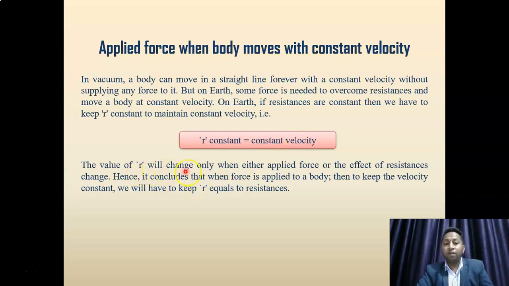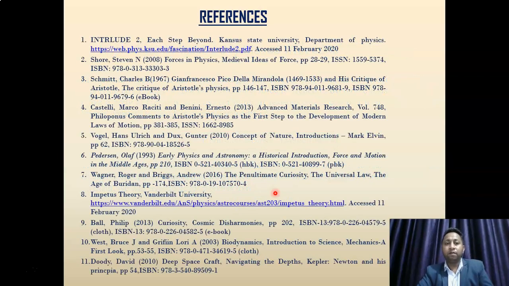The value of R will change only when either the applied force or the effect of resistance changes. Hence, it concludes that when force is applied to a body, then to keep the velocity constant, we will have to keep R equal to resistances, right?